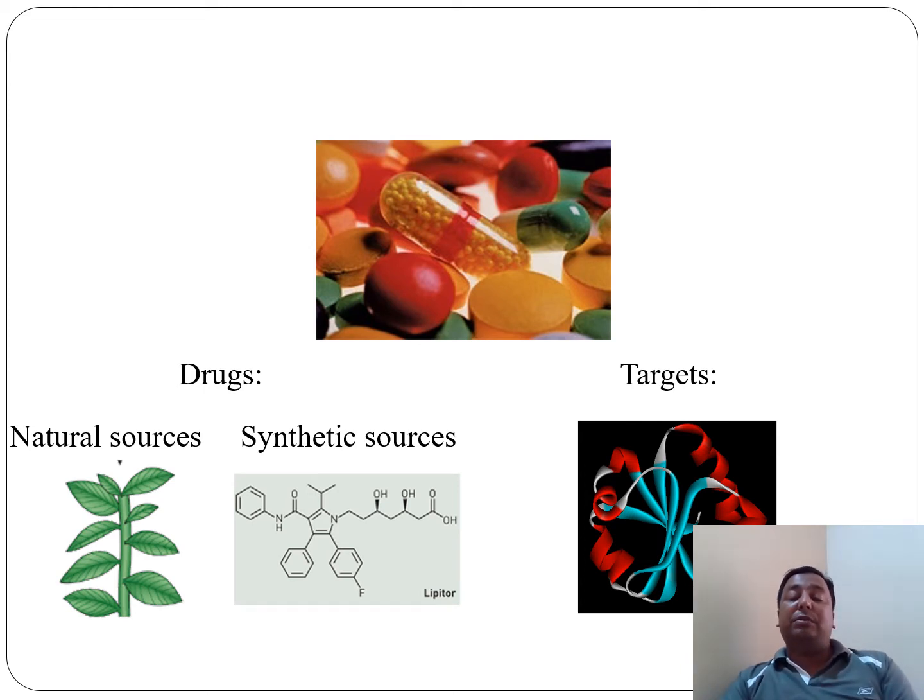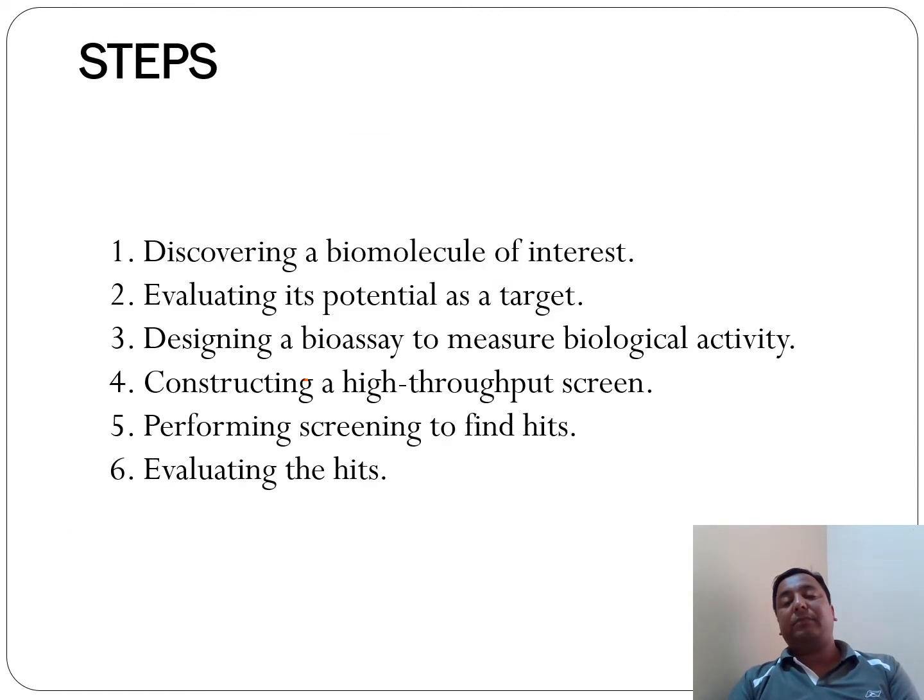So many other resources are there, which we can call natural resources, and some synthetic resources are also there, and definitely we need to take help from the databases, tools, and other online resources to identify the targets and drugs and validate the targets, right?